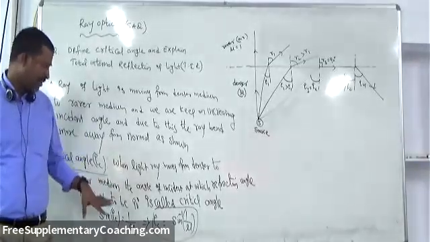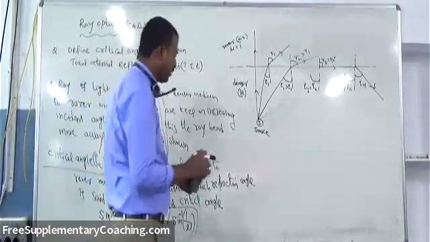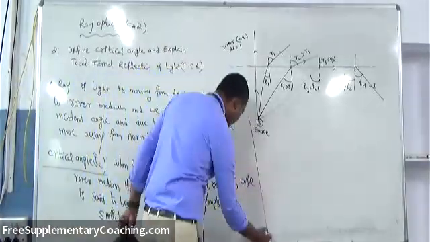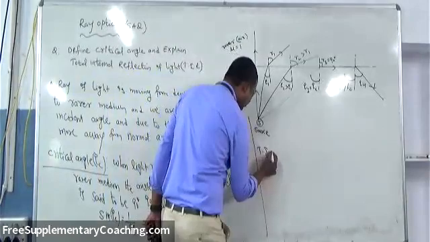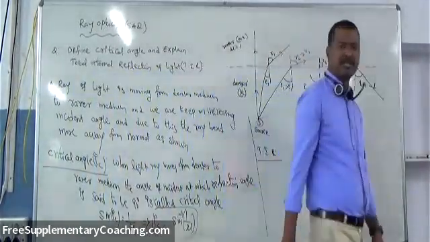So this is the definition of critical angle. Now coming to the TIR, total internal reflection of light.